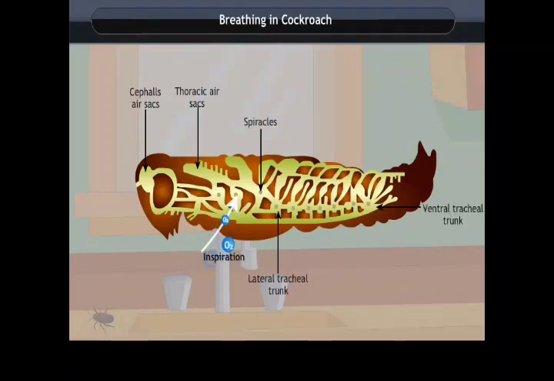Oxygen-rich air rushes through spiracles into the tracheal tubes, diffuses into the body tissue, and reaches every cell of the body. Similarly, carbon dioxide from the cells goes into the tracheal tubes and moves out through spiracles.